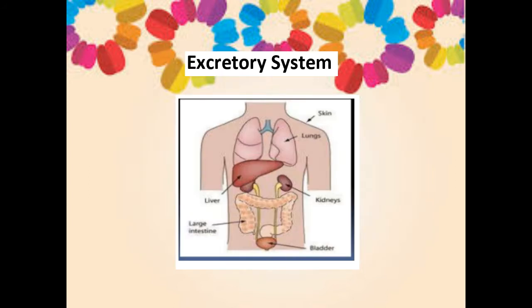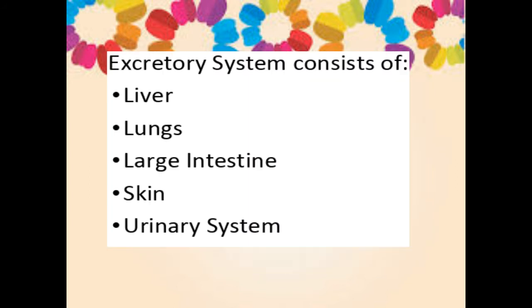Next, organs in excretory system. So what are the organs that is present in excretory system? They are liver, lungs, large intestine, skin and urinary system. Right? Urinary system contains kidneys, urinary bladder, urethra, ureter, etc.